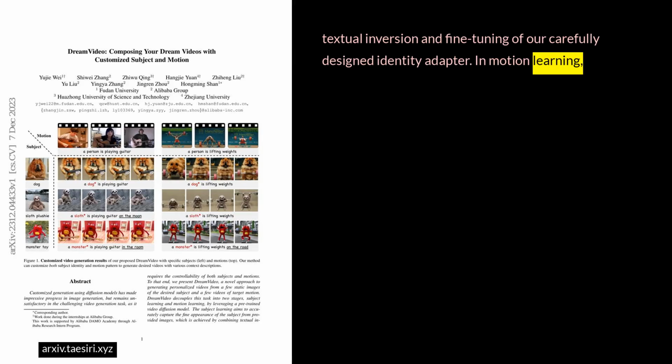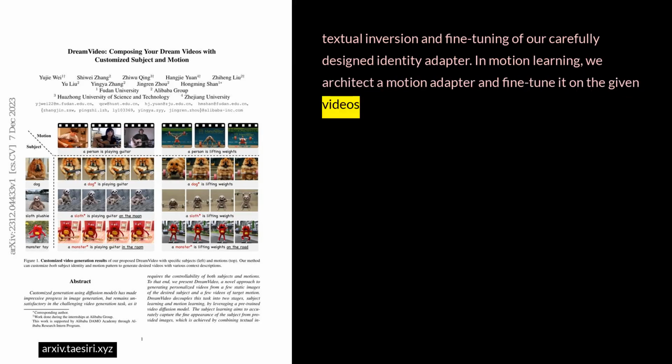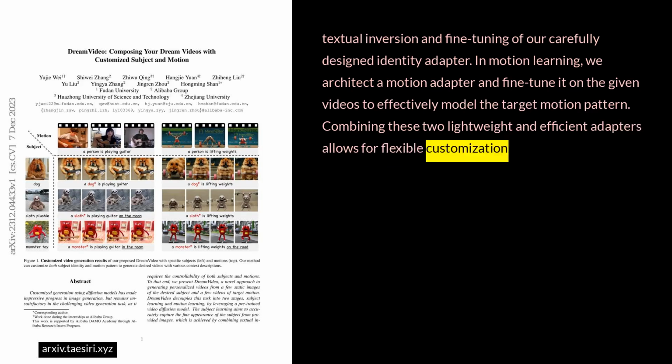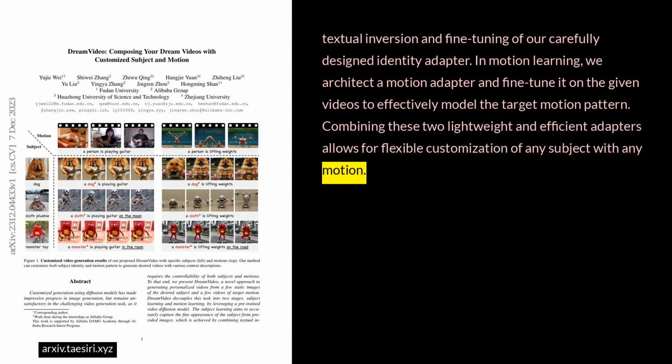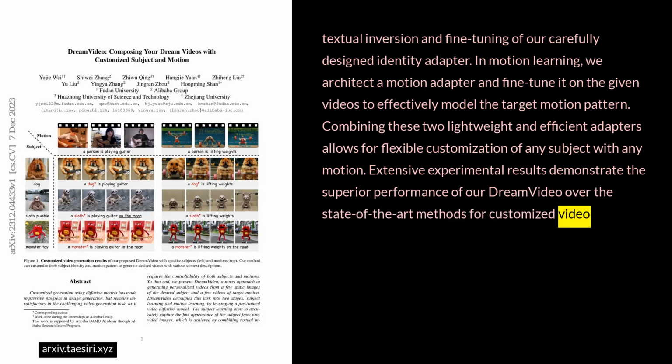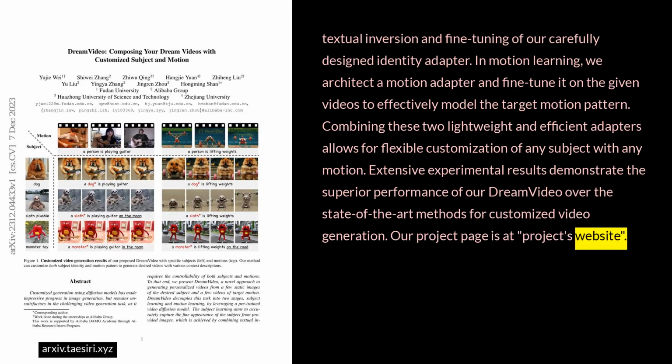In motion learning, we architect a motion adapter and fine-tune it on the given videos to effectively model the target motion pattern. Combining these two lightweight and efficient adapters allows for flexible customization of any subject with any motion. Extensive experimental results demonstrate the superior performance of our DreamVideo over the state-of-the-art methods for customized video generation. Our project page is at the project's website.